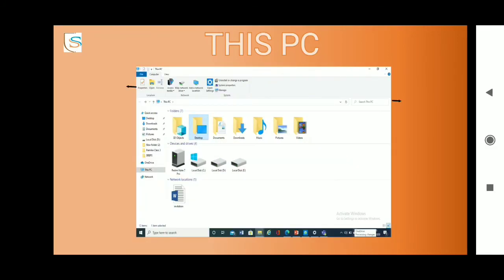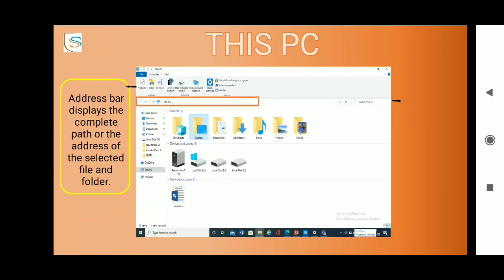So now next we have the address bar. What is the work of the address bar? The address bar displays the complete path or the address of the selected file and folder. So if you want to know where your particular file or folder is located, you can check the address bar and you can get from here where actually your file or the subfolder or the folder is situated.